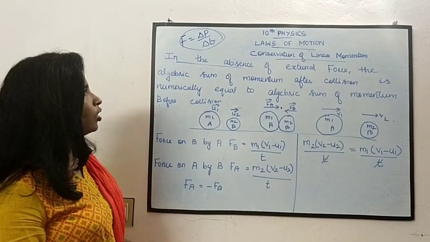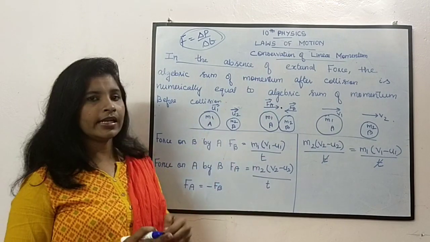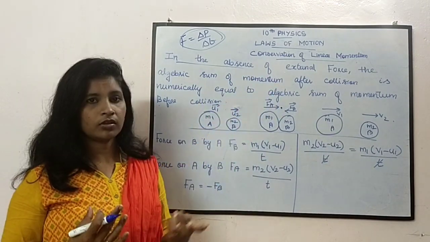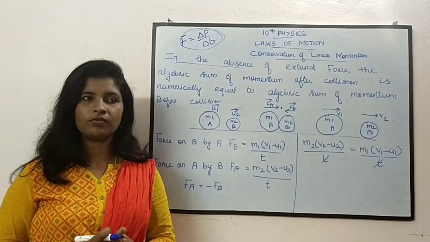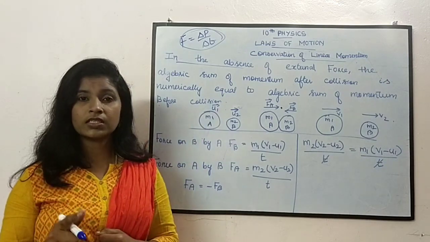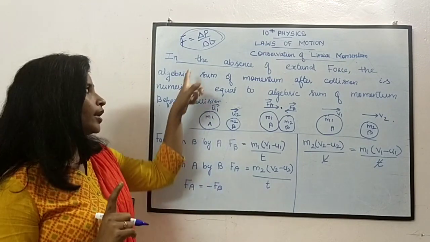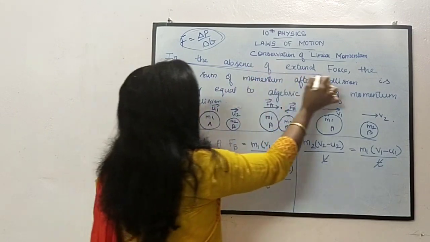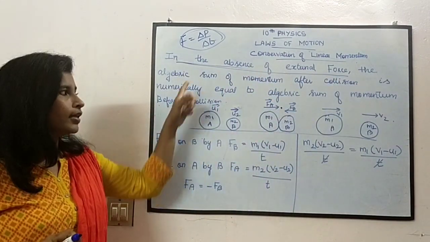So that is called linear momentum conservation. Here they have mentioned collision, but whatever the phenomenon, the linear momentum is conserved. What is the condition? If there is no external force. That is very important. If the external force is not there, it happens.